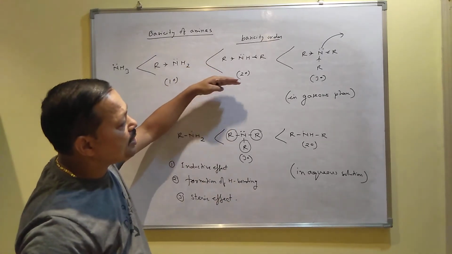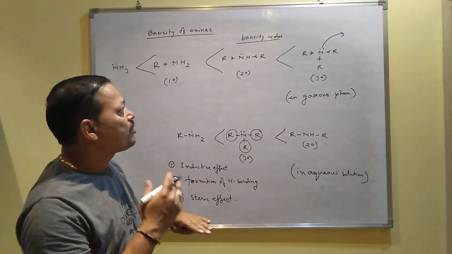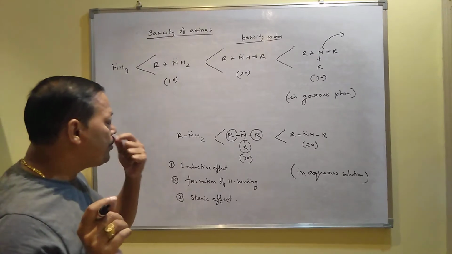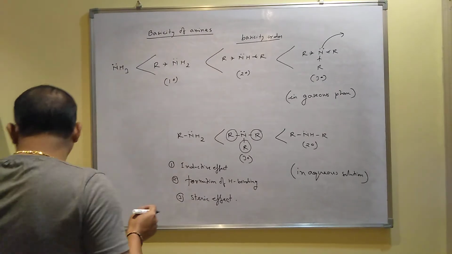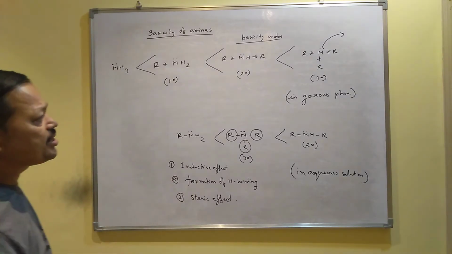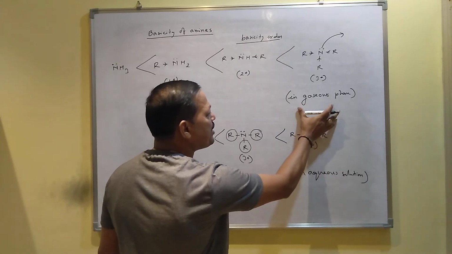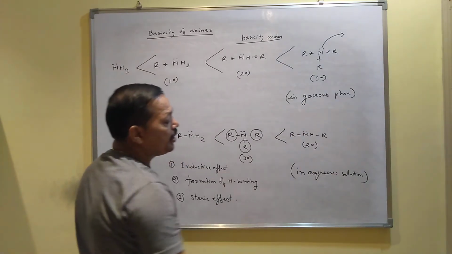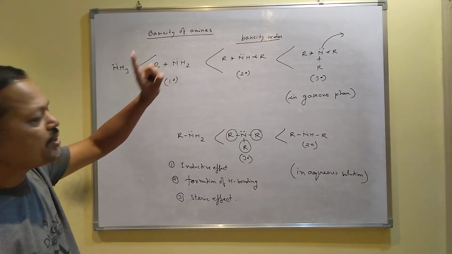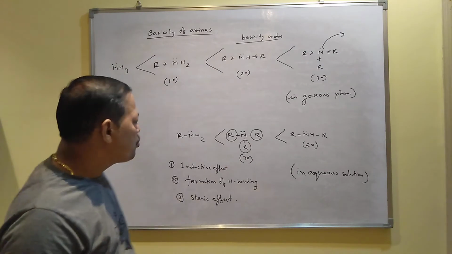So that is why, when the amines are in gaseous state or in aqueous solution, the basicity order is different. So in exam, if the question asks to arrange the following in order of basicity, then it will mention in brackets whether you have to arrange in gaseous phase or in aqueous solution. If gaseous phase is given, then tertiary is most basic, and if aqueous solution is given, secondary will be most basic.